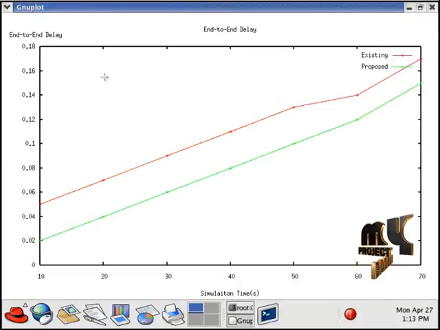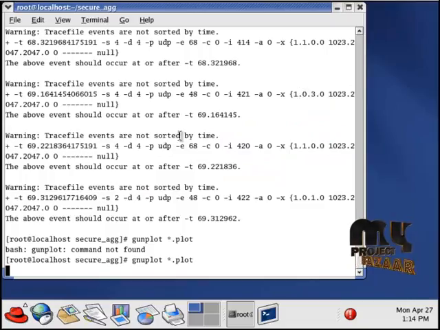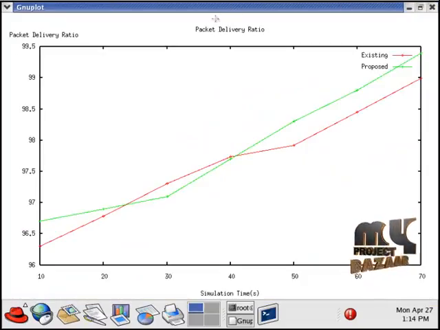In this graph we explain the end-to-end delay. This graph shows the end-to-end delay comparison between the existing system and the proposed system. The x-axis is the simulation time and the y-axis is the end-to-end delay in seconds. The red line is the existing system and the green line is the proposed system. Compared with the existing system, the proposed system reduces the end-to-end delay.